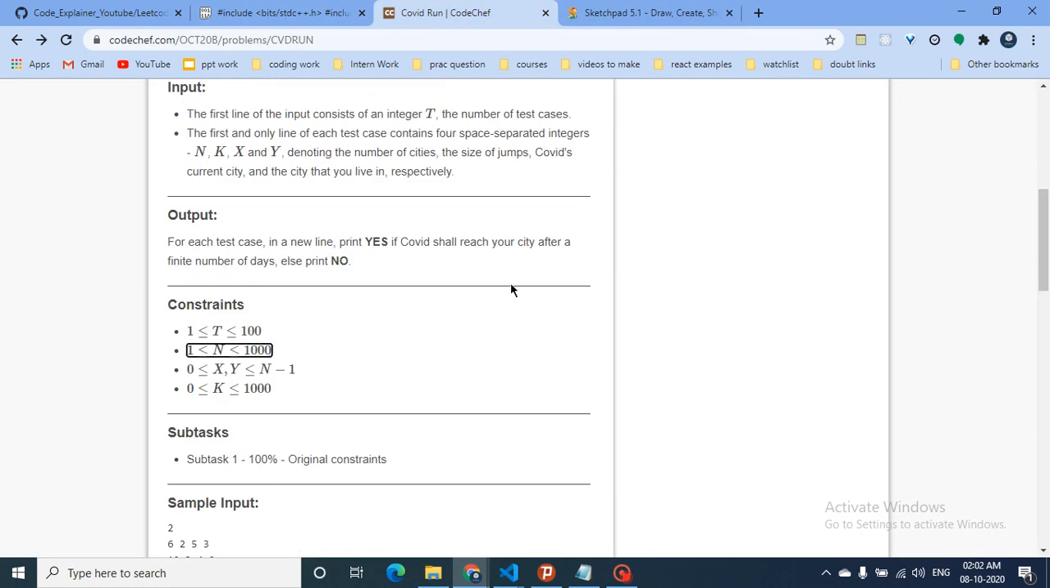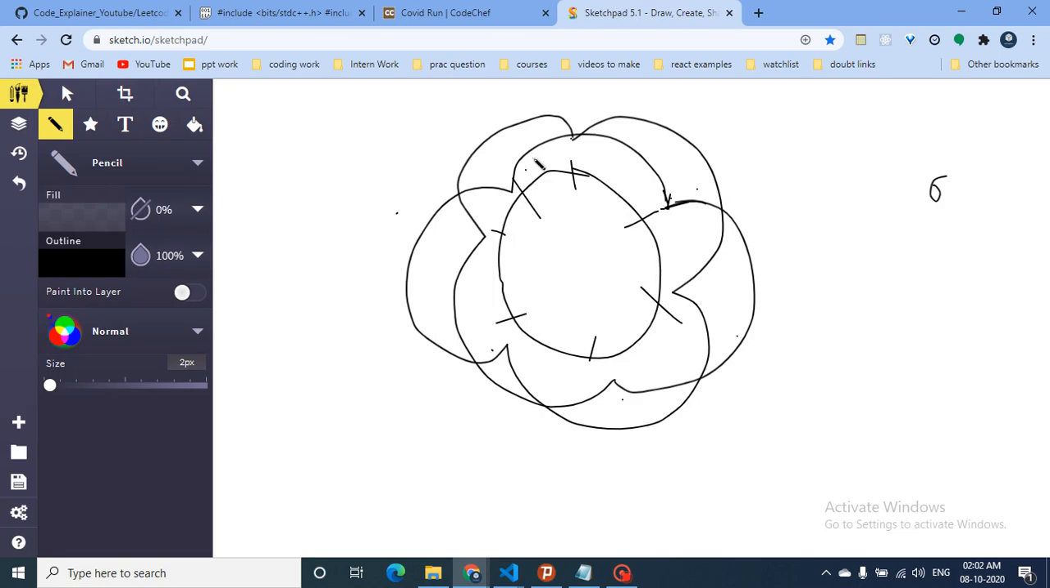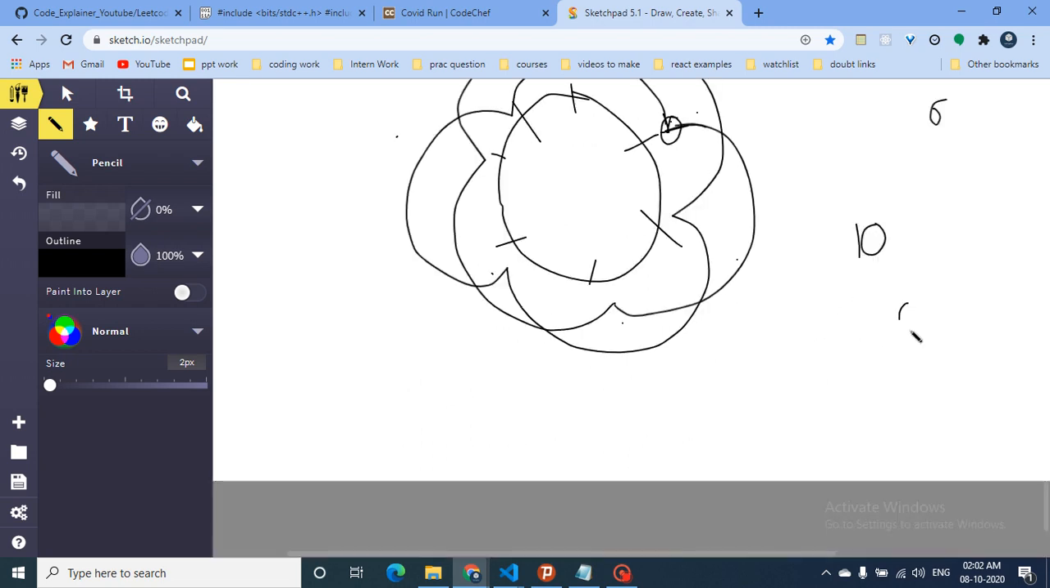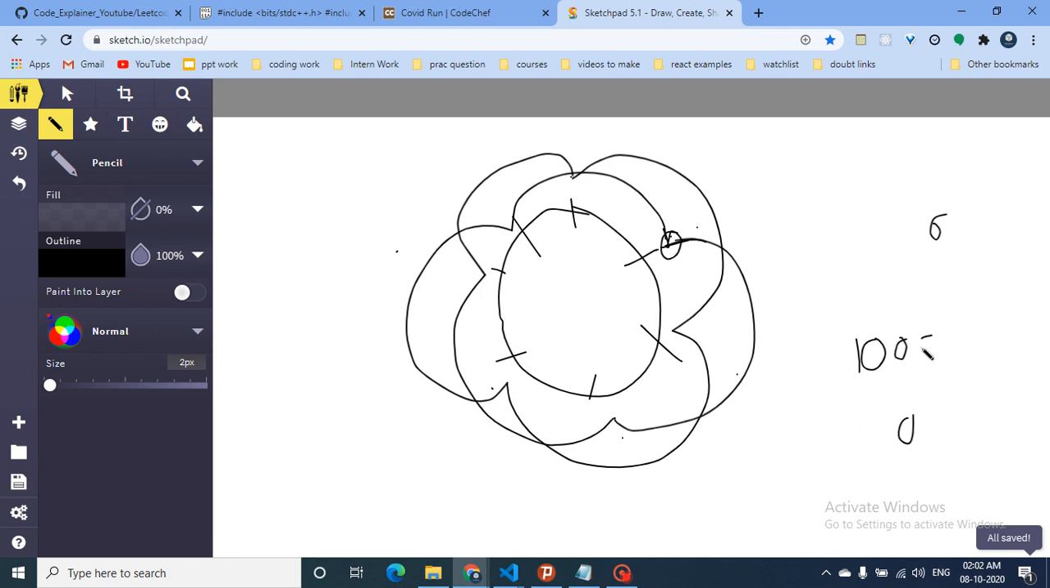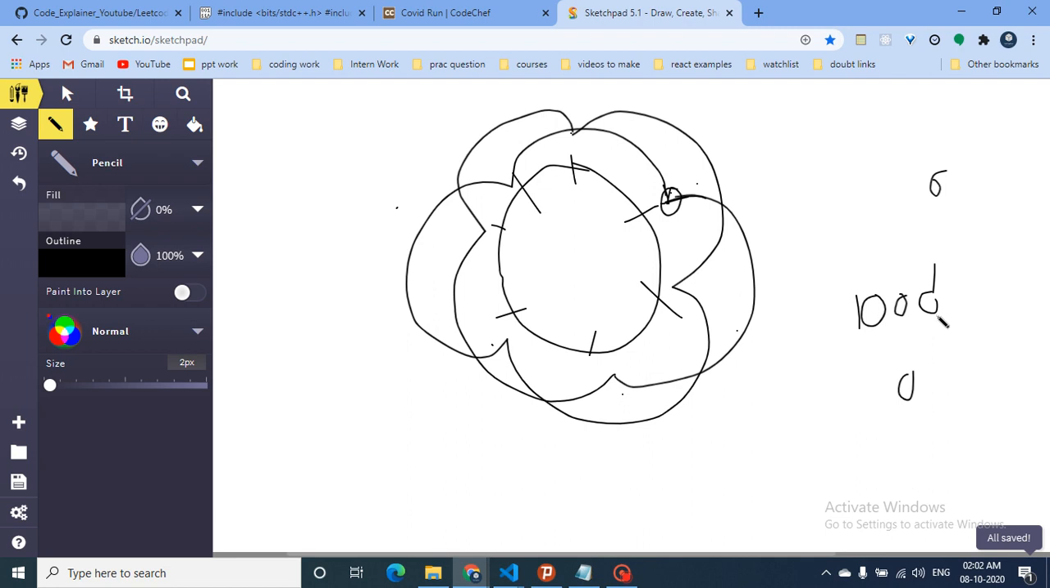This is 1000. If I encounter the same city again, I will not do the process again, so at most I will do 1000 jumps. If I find a city which I have iterated earlier, I will not iterate further, because I know that if I started from this point, I will do some iterations and come again to this point, which means all those cities have been infected already. So I will not touch those cities. That's the whole logic for this problem.